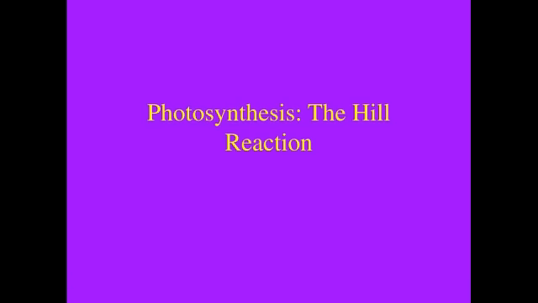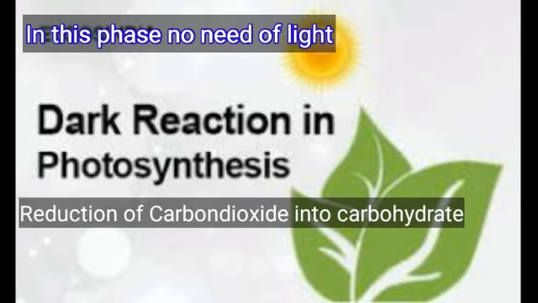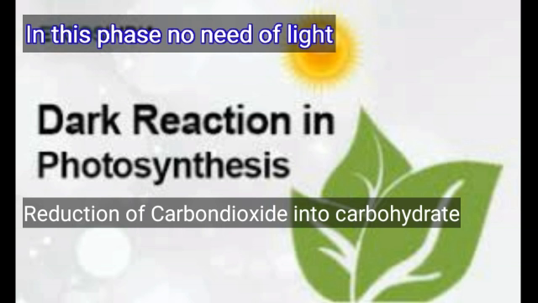These are the 3 events that occur in the Hill's reaction or light reaction. Now dark reaction, there is no need of light in the dark reaction. And the event that occurs in the dark reaction is reduction of carbon dioxide into carbohydrate.